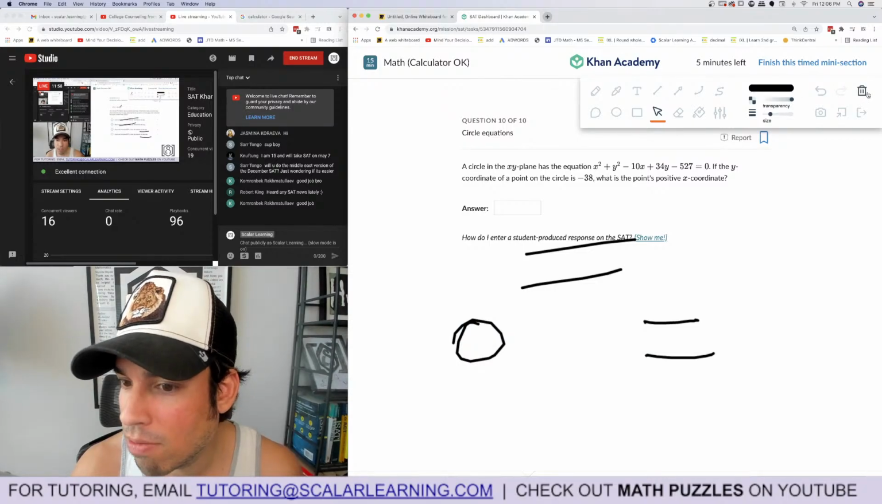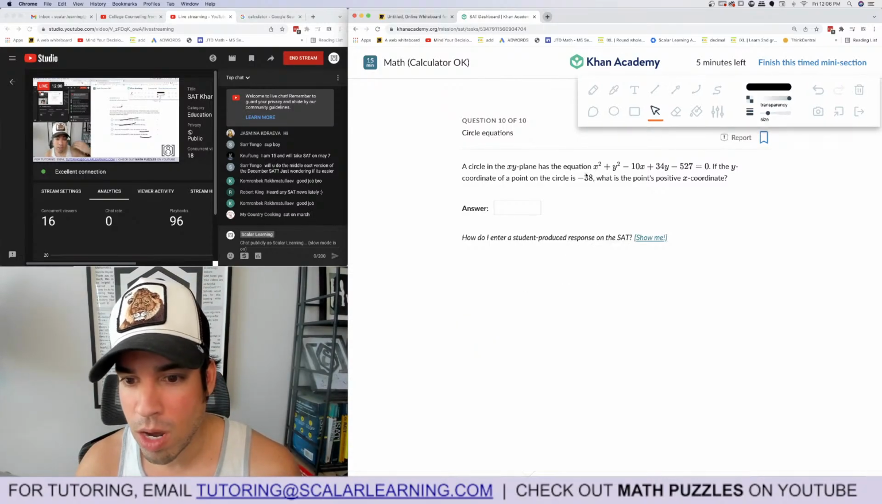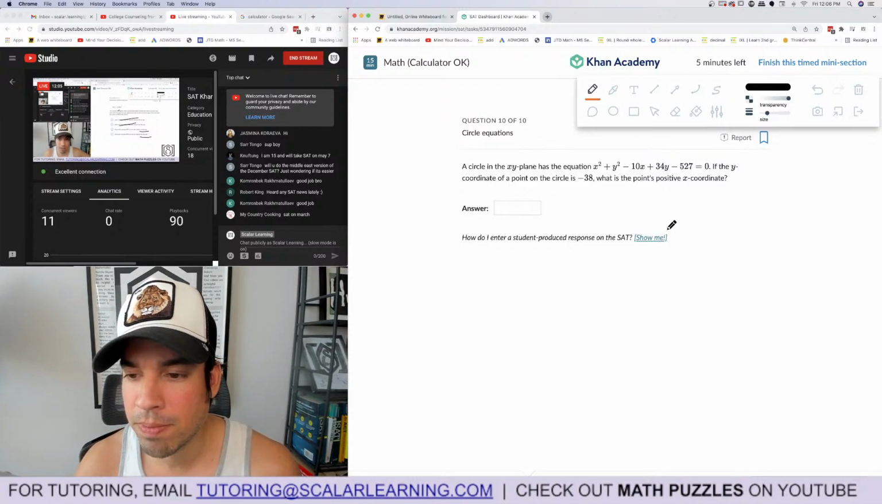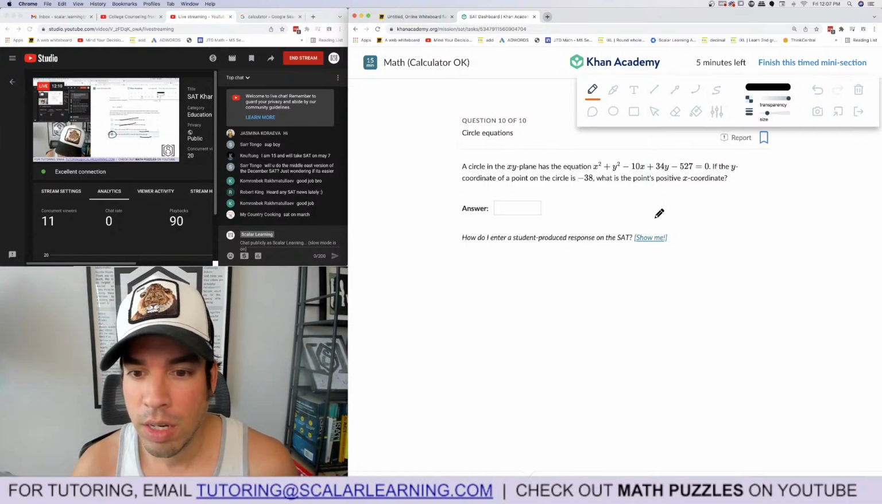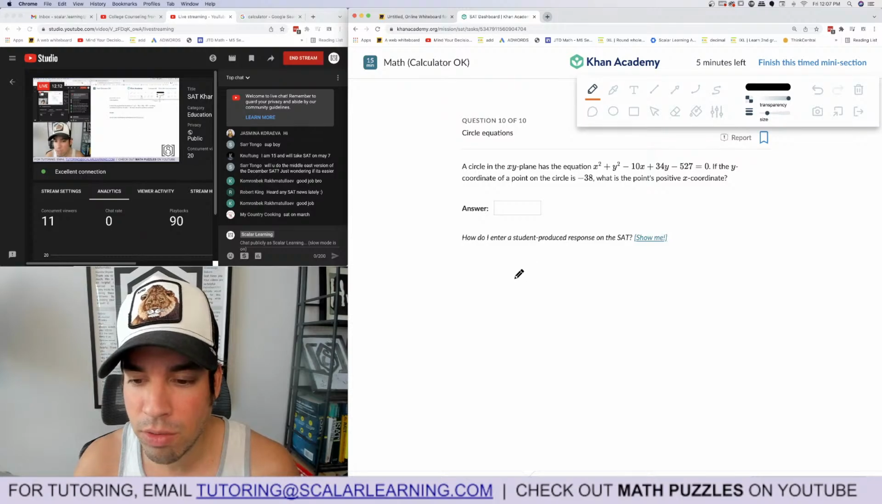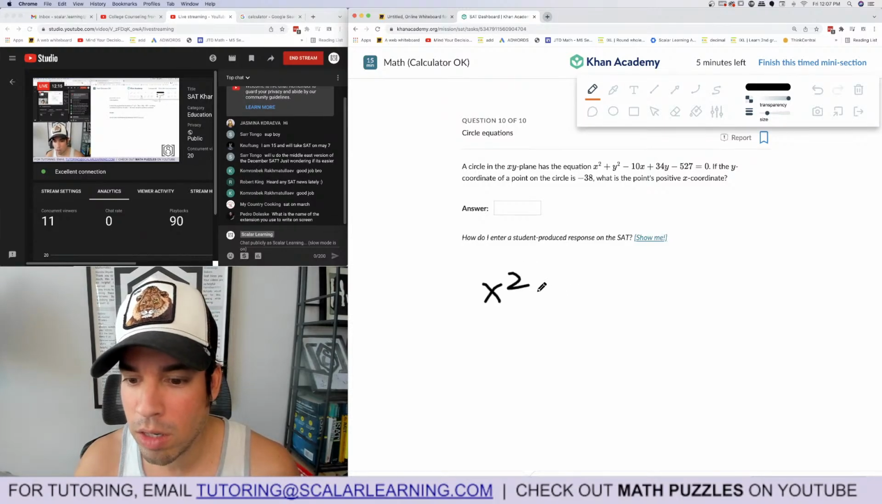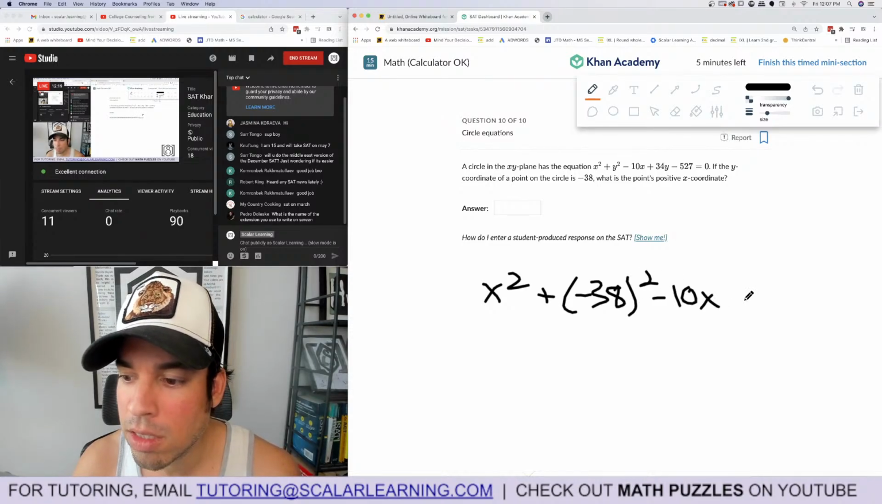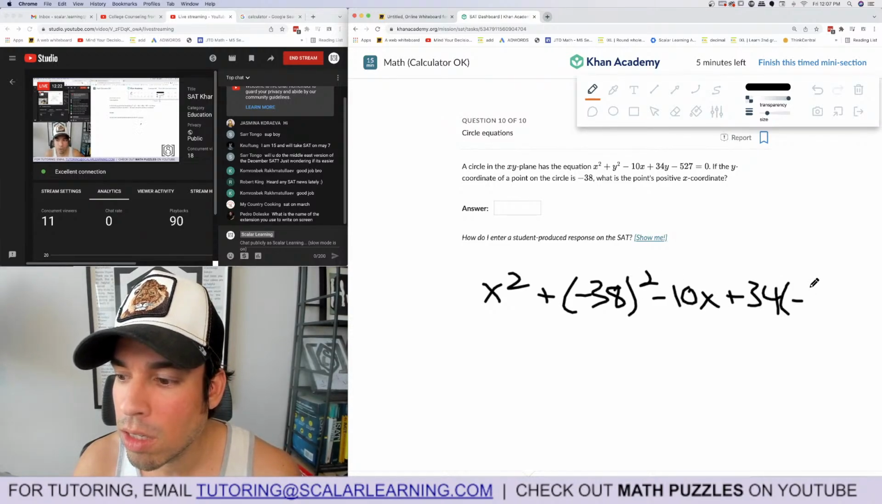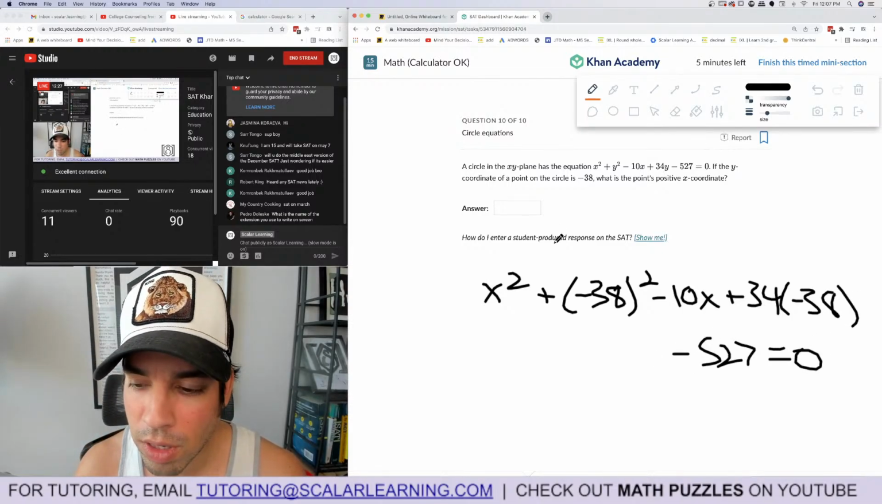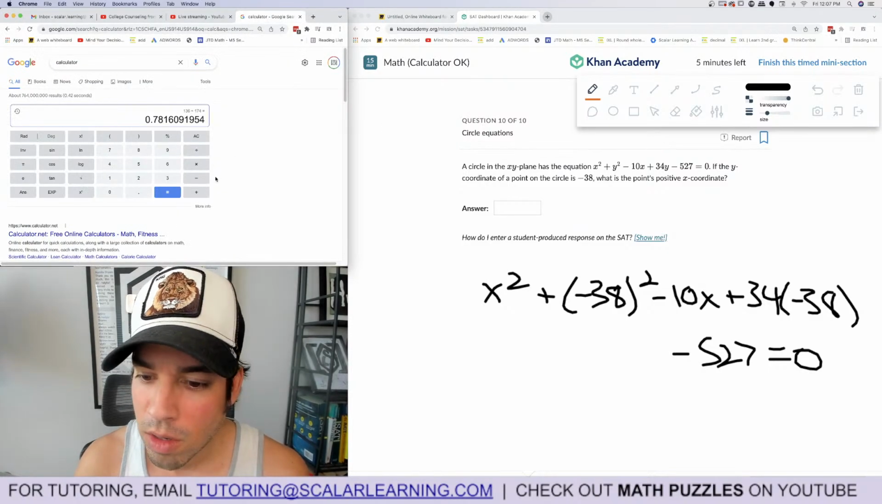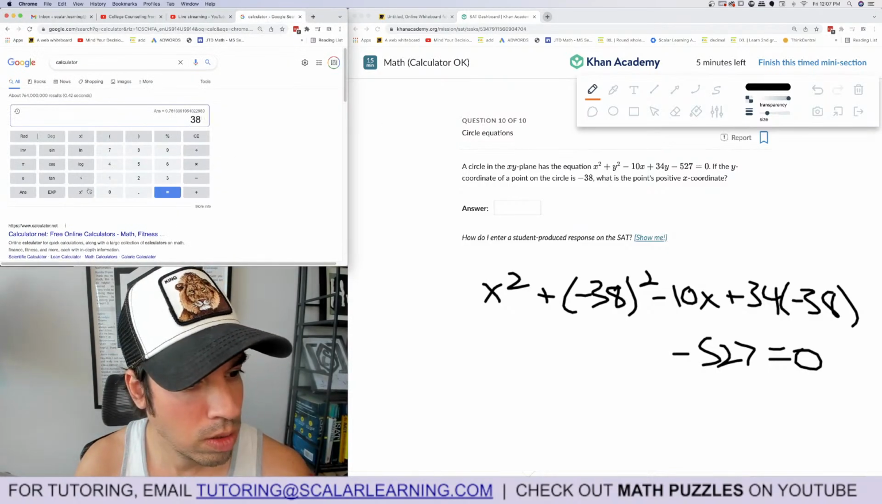All right, number 10. You can see we got plenty of time, 5 minutes. The y coordinate of a point on the circle is negative 38. What is the point's positive x coordinate? Okay, this is just straight plug and chug. I thought we had to put it in standard form, but we don't. So watch this. x squared plus negative 38 squared minus 10x plus 34 times negative 38 minus 527 equals 0. Okay, I'm just going to use a calculator. 38 squared.